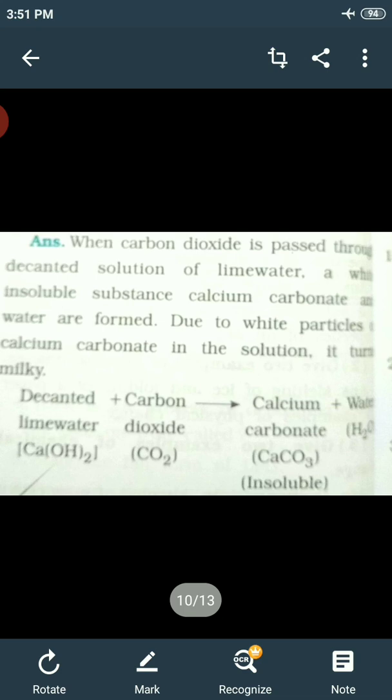Chemical changes are very important in our lives. All new substances are formed as a result of chemical changes. For example, the digestion of food in our body, ripening of fruits, and fermentation of grapes all happen due to a series of chemical changes.